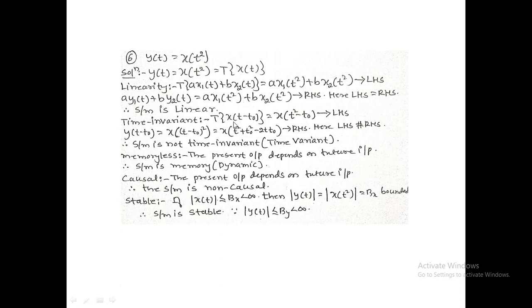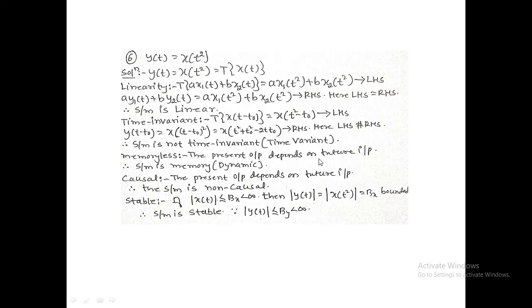Next property, time invariance. System operating on the input signal x of t minus t naught. What is the question given? System operating on the input signal is equal to the input signal in which t will be replaced by t square. X of t square minus t naught. This is LHS. RHS: y of t minus t naught. Replace t by t minus t naught. X of t square, t will be replaced by t minus t naught whole square. This is (a minus b) whole square: t square plus t naught square minus 2t t naught. Comparing LHS and RHS, both are not equal. Therefore, the system is not time invariant.